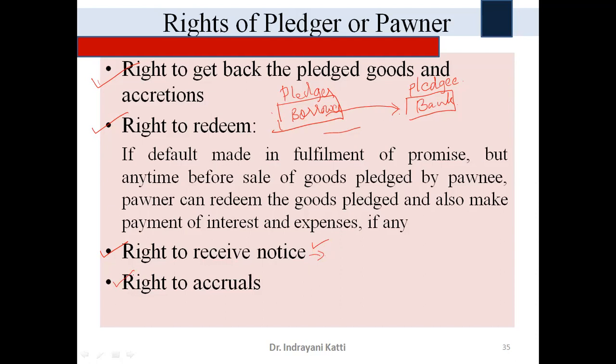What is this right to accrual? Right to have the accretion along with the goods is another one. Now, right to accruals: if anything is to be paid to him, he has a right to that also, right? So whatever accruals are there, whatever dues and receivables are there, all the receivables he needs to get back. That's why the pledger has a right to accruals also.